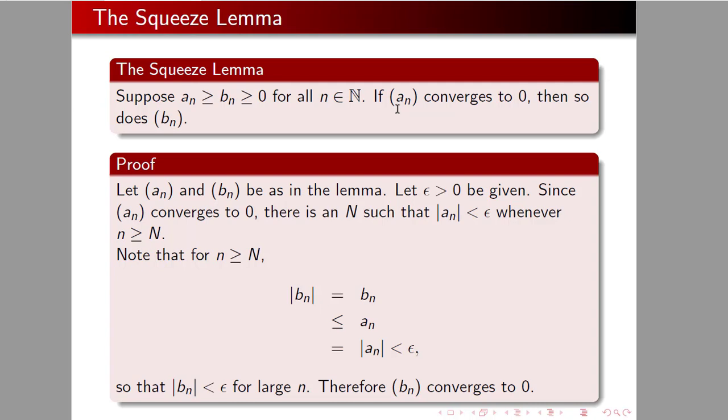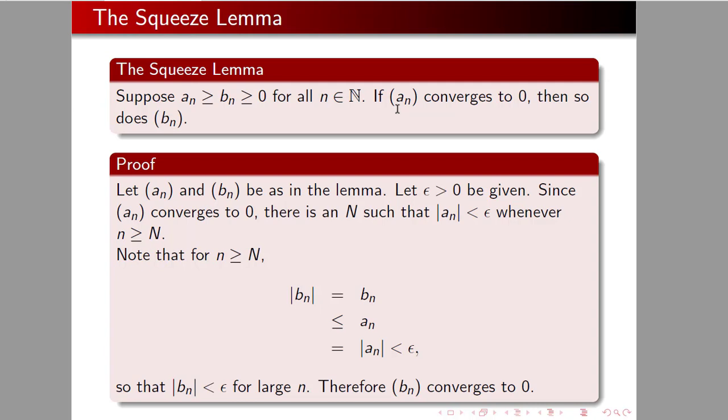So AN and BN are stated in the lemma. Let epsilon greater than 0 be given. Again, the first of 3 parts. We're challenged with an epsilon, which is mysterious and possibly very small.